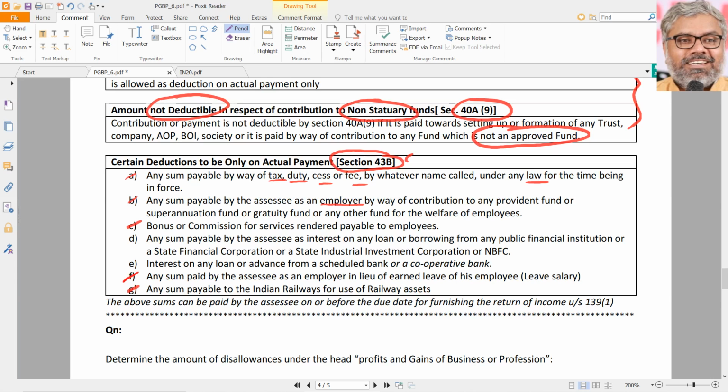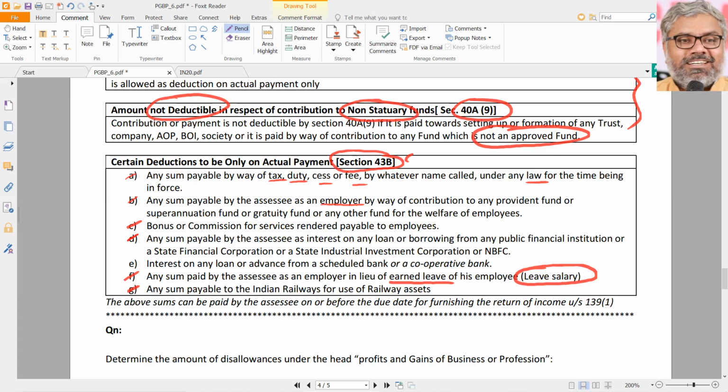And in this employee segment, we can go to point F, where leave salary has to be paid to the employee. That also will be allowed as deduction if the employer has actually paid. That is the earned leave of the employee, payable by the employer, which we popularly call leave salary. If that is payable by the employer, the payable amount alone is not allowed as deduction. When it is really paid, then only it will be allowed as deduction. These are the employee related points B, C and F.